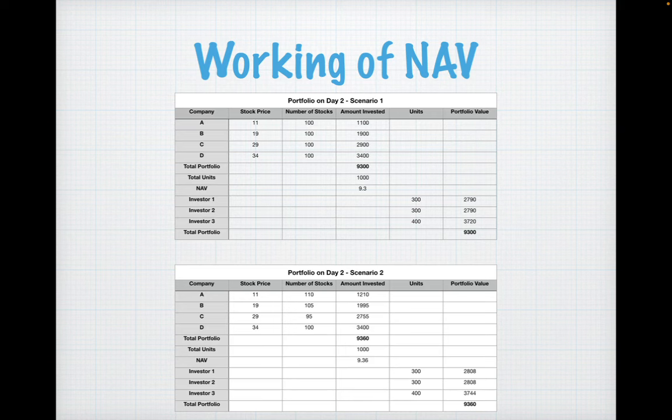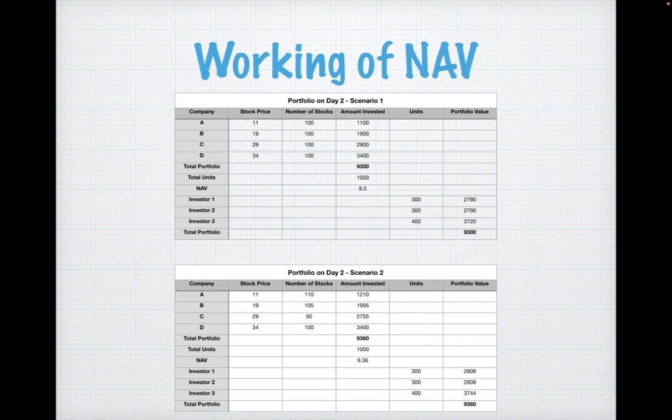Suppose scenario two emerges, in which the fund manager has taken some action. He has bought some stocks, sold some stocks, and didn't do anything with stock D. And prices of those stocks have changed as well. So the amount invested changes. Total portfolio value comes to around 9,360 divided by the number of units, which is 1,000. So we arrive at a NAV of 9.36.